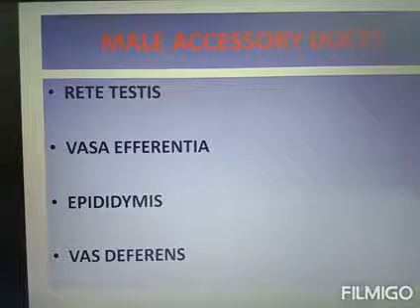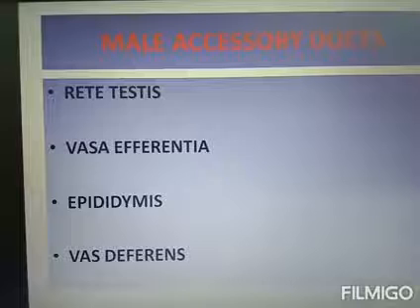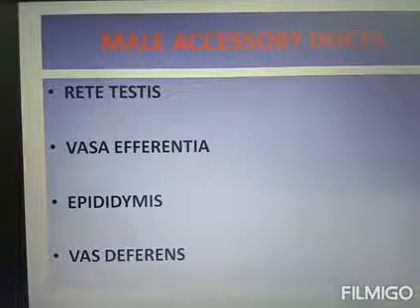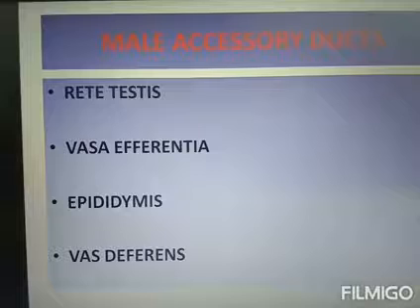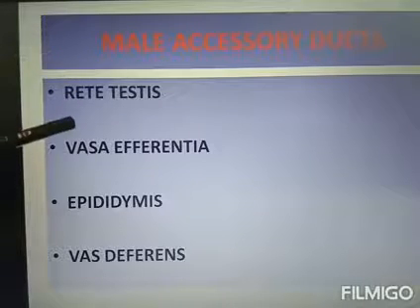They have no direct involvement in reproduction, but they are needed for reproduction. The male accessory ducts are rete testis, vasa efferentia, epididymis and vas deferens. The seminiferous tubule first forms the semen, which enters the rete testis. From the rete testis it moves into the vasa efferentia.